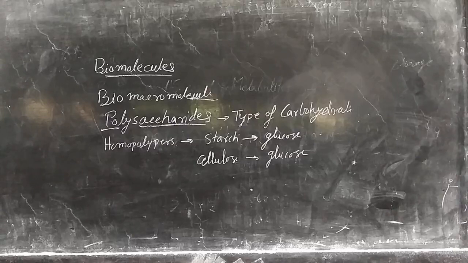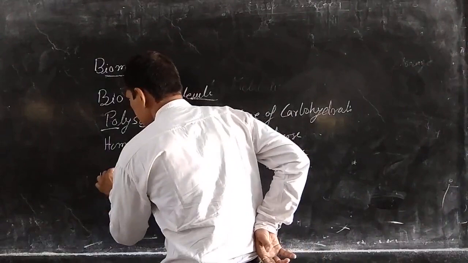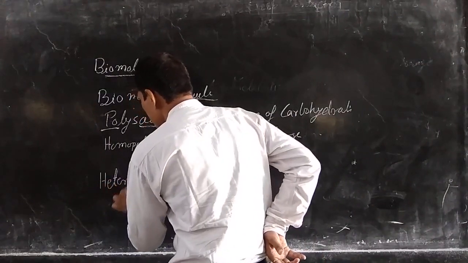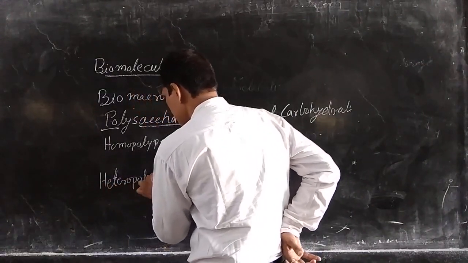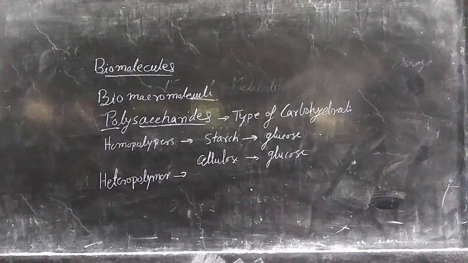Another type is heteropolymers. It is made up from more than one type of polymers.